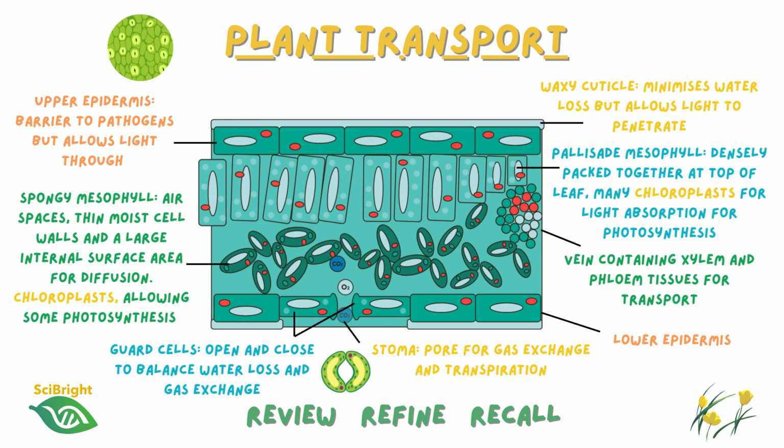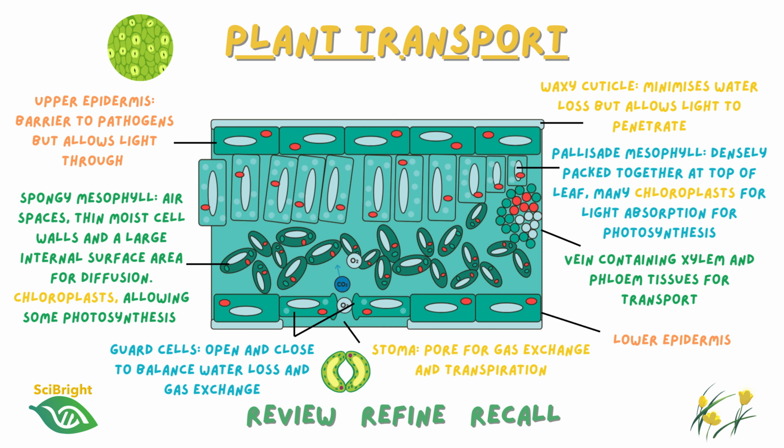Finally, you're also going to build on your understanding of leaf structure at A level. You'll probably remember from GCSE that a leaf is specially adapted for photosynthesis and gas exchange. Rather than simply memorizing the different tissues, try to think about how each one contributes to those functions. So, starting at the top of the leaf is the waxy cuticle. This transparent, waterproof chemical layer, not a tissue, helps reduce water loss by evaporation, while still allowing light to pass through to the photosynthetic cells below.